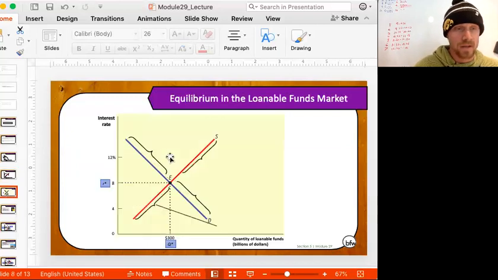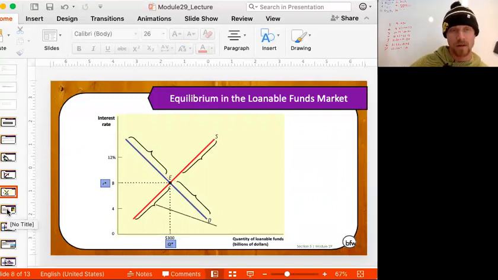So how do we reconcile these two? Well, we see where they intersect, just like always. Where the demand for loanable funds meets the supply of loanable funds, it means that many loanable funds, we made up a unit here, $300 billion of loanable funds is equilibrium, and the equilibrium interest rate would be where those intersect at this hypothetical 8%. Again, we don't care so much about numbers as we do the process of analysis.